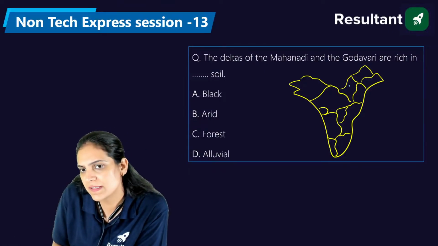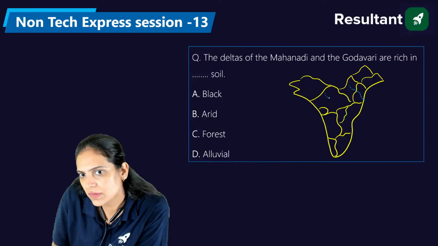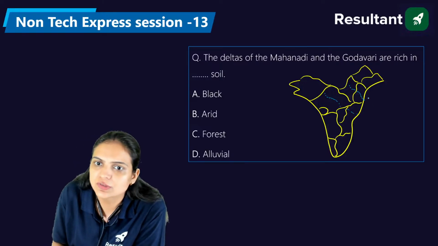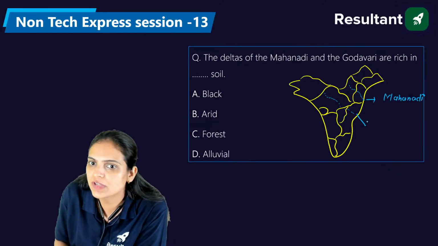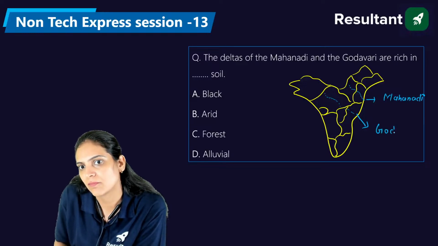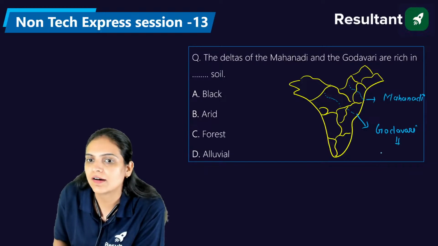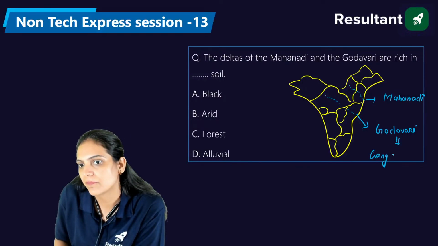From this place we have the origination of the river Mahanadi, and from there onwards we have the origination of another river. There we have Mahanadi, and this is Godavari. Godavari is generally considered as the Ganga of South.